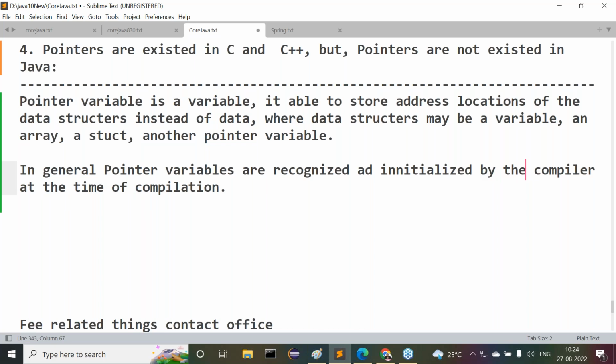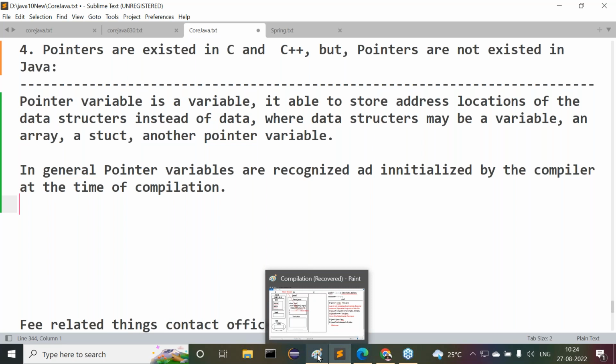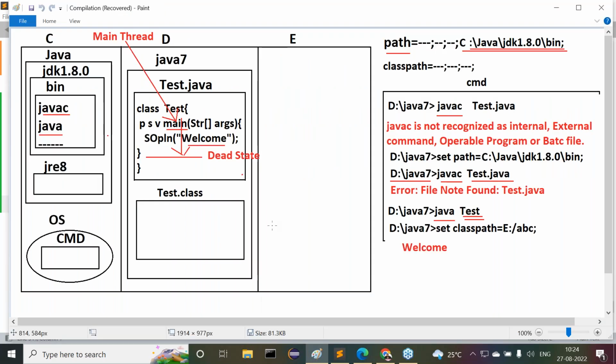Now tell me, at what time are pointer variables recognized and initialized in general? At the time of performing compilation, all pointer variables are recognized and initialized. Guys, all of you are following my points? No response. I have just given what is a pointer variable. I will show some representation through which you will understand clearly. Observe carefully.